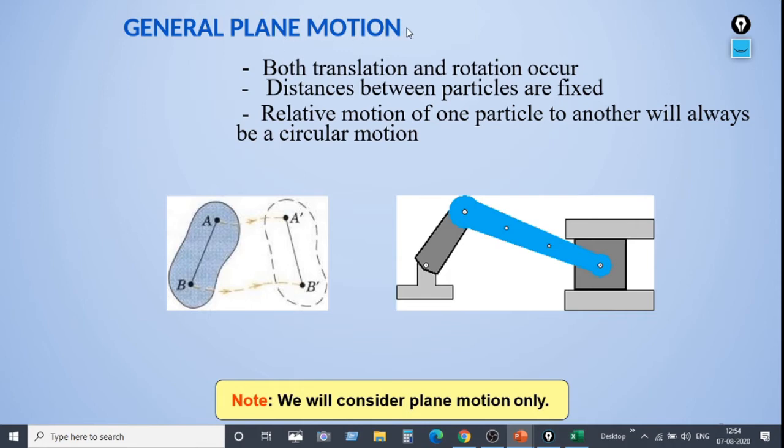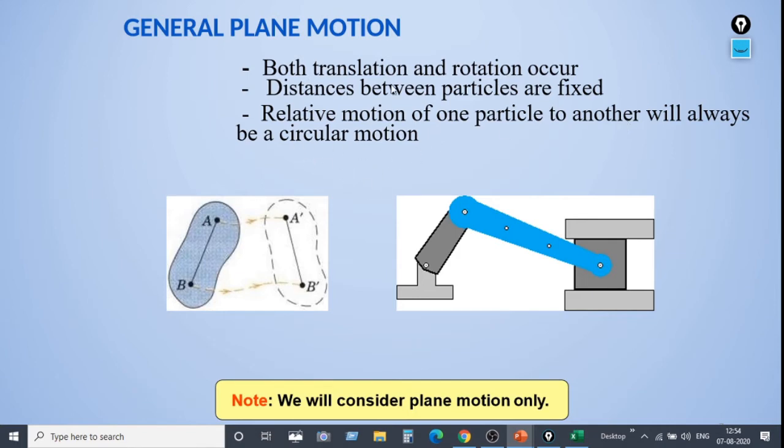Now we will see what is general plane motion. In a general plane motion, both translation as well as rotational motion occurs, and the distance between the particles is fixed. Relative motion of one particle to another will always be a circular motion.